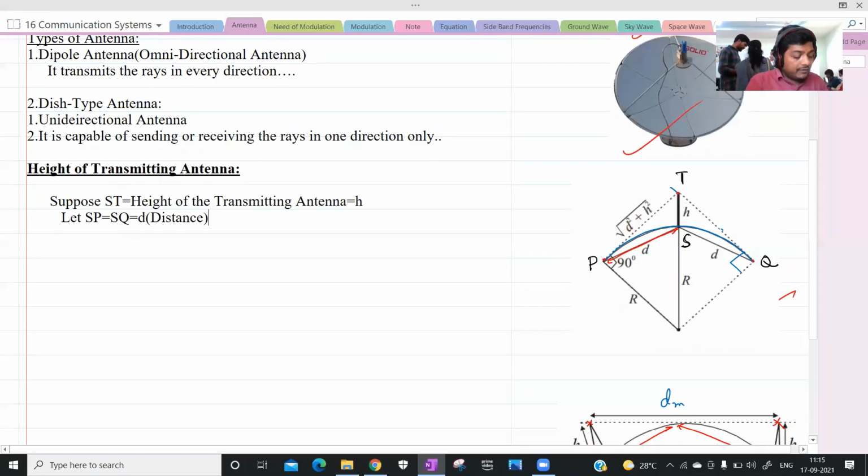And what is capital R? Radius. Radius of what? Radius of the earth. Very good. Capital R is the radius of the earth. From this diagram, for example, this is O.